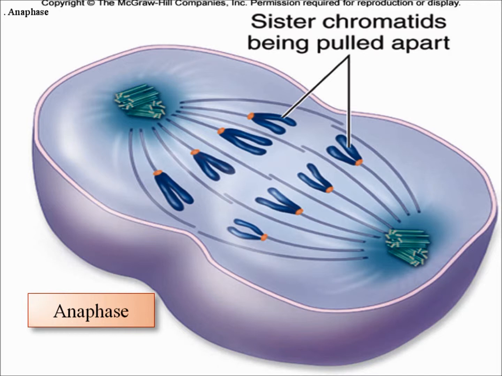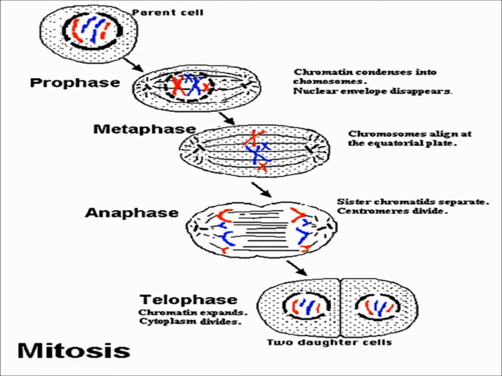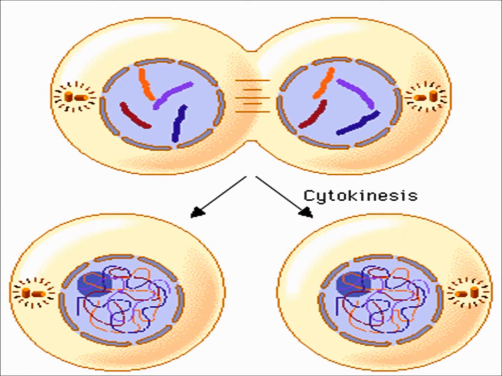During telophase, the nuclear membrane appears around the chromosomes and chromosomes decondense into chromatin. During cytokinesis, a membrane or a cell wall appears in the middle of the cell and divides the cytoplasm of the cell into 2. With this, the cell division is completed and the 2 daughter cells are formed. During mitosis, karyokinesis occurs before cytokinesis.